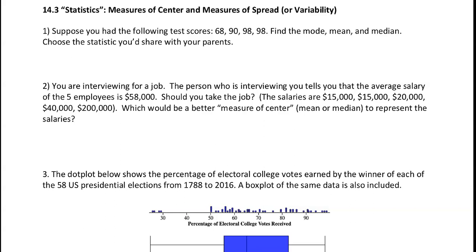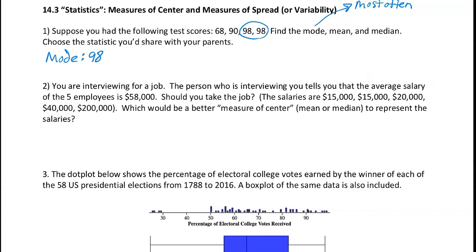Suppose you had the following test scores: 68, 90, 98, and another 98. Find the mode, the mean, and the median. Choose the statistic you'd share with your parents. So the mode is the value that occurs most often. The value that occurs most often is 98. So the mode, the most frequently occurring number, is 98.